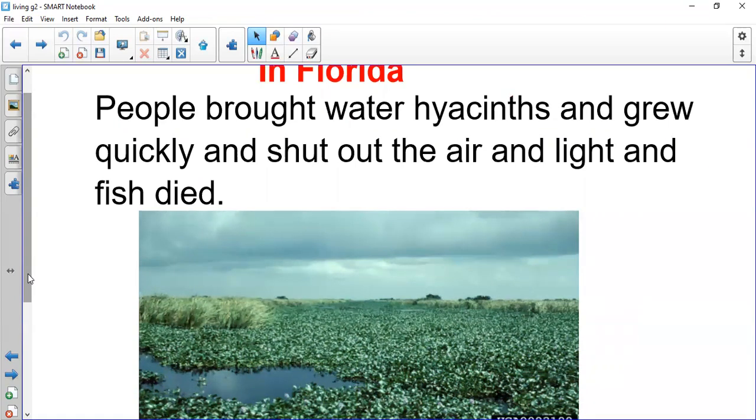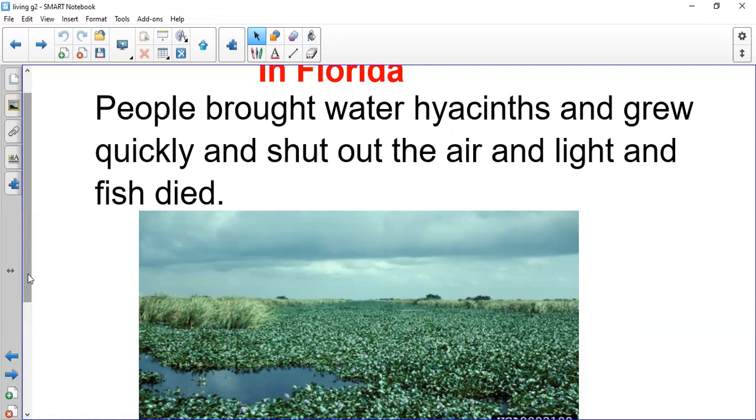So they brought the seeds of the water hyacinth, and they started to grow it. This plant grew quickly and shut out the air and light, and fish died, because as you can see, it covered the surface of the water very fast. We have living things that live in this pond or in this water. What will happen to them? What will happen to the fish?